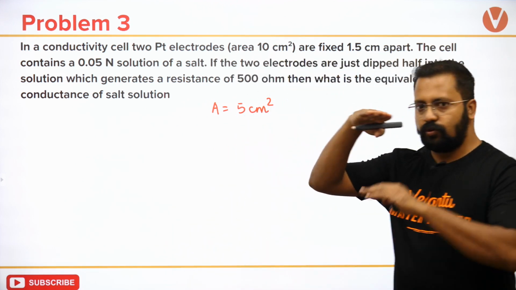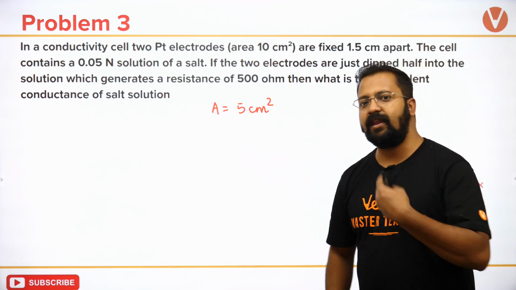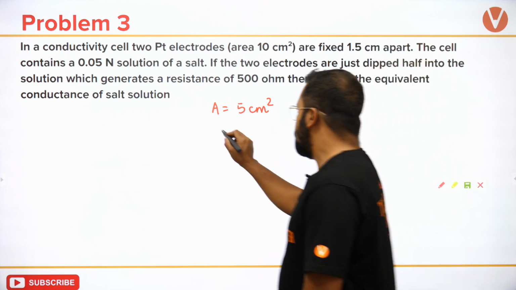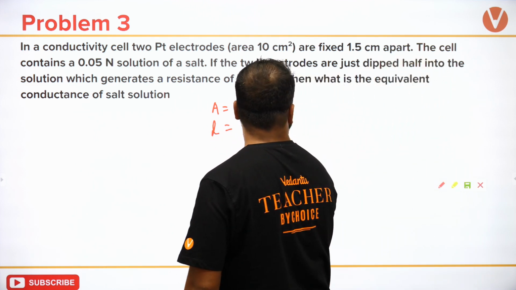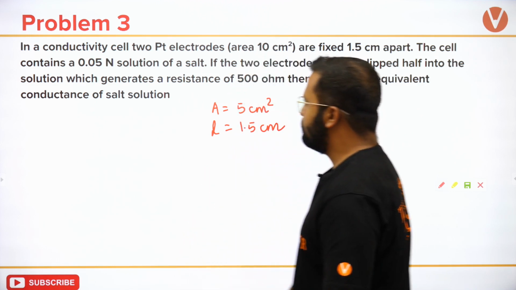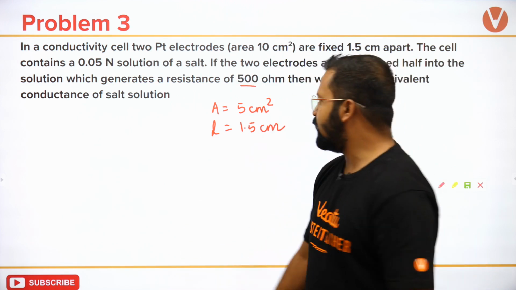The total area is 10, so the effective area that we will take for our calculation is 5 centimeter square. Length will be equal to 1.5 centimeter. Resistance is 500, so conductance निकाल लेंगे हम.